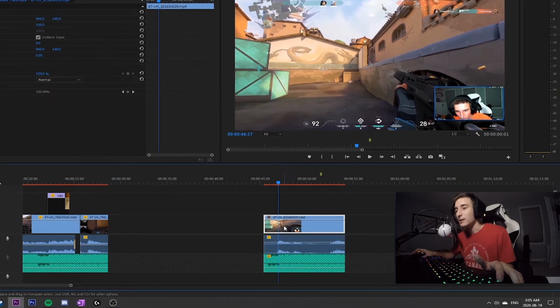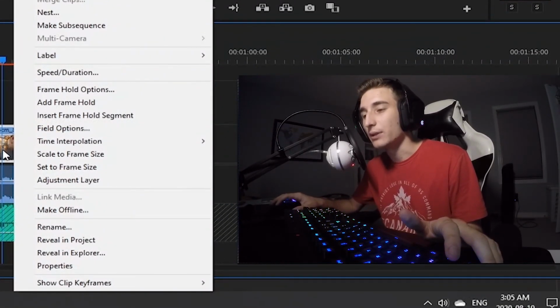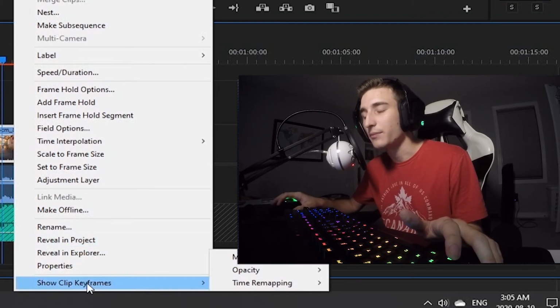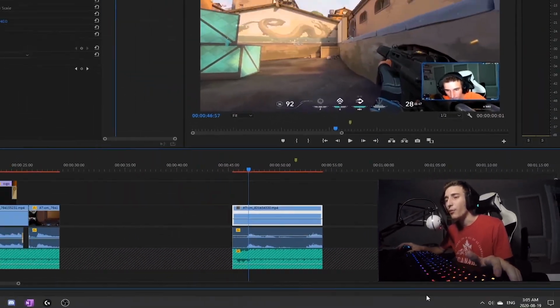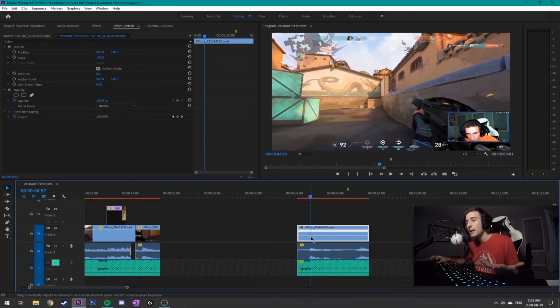Next thing you want to do is right click the video clip here and go to show clip keyframes, highlight over that, highlight over time remapping, and then speed. Before it was showing opacity of the video clip, but now it's showing the clip keyframes.